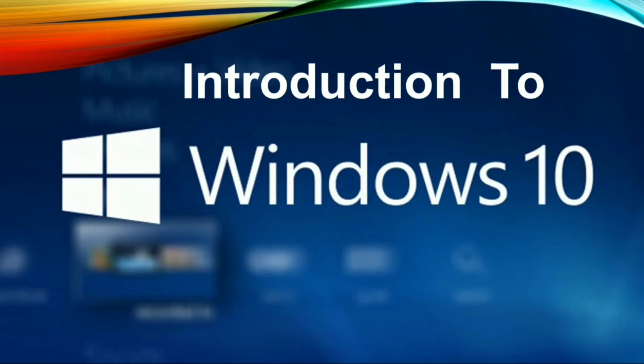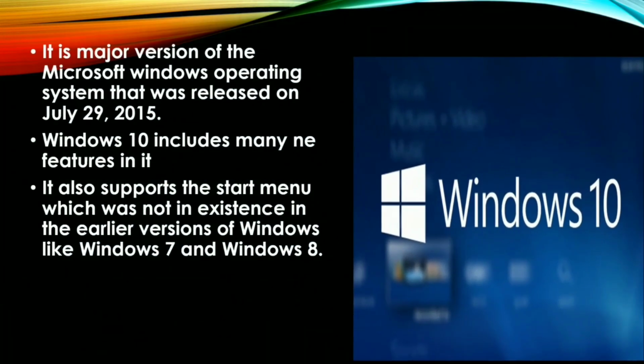So it's time to move on to our next topic, introduction to Windows 10. Windows is an operating system and Windows 10 is a version of the operating system. It is a major version of the Microsoft Windows operating system, that I have told, that was released on July 29, 2015. This is the newest version of the Windows operating system, Windows 10.